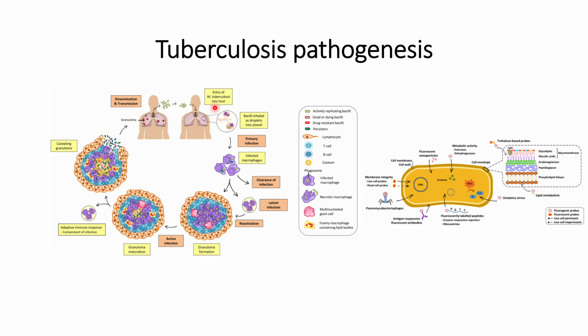First, the bacteria, that is M. tuberculosis, enters into the host through air, and it will bind into the lungs. The bacilli are inhaled as a droplet and then bind into the alveoli of the lungs, and the first primary infection occurs. That leads to activation of the immune system within the patient, and it will clear out the infected macrophages. However, it will not be able to clear out all the macrophages, and some latent infection occurs.